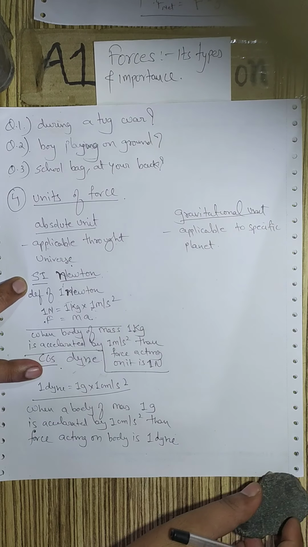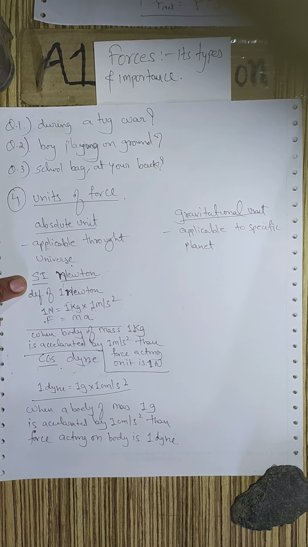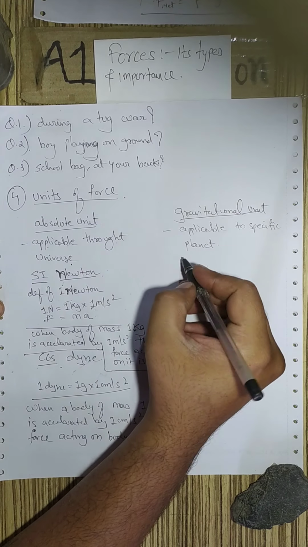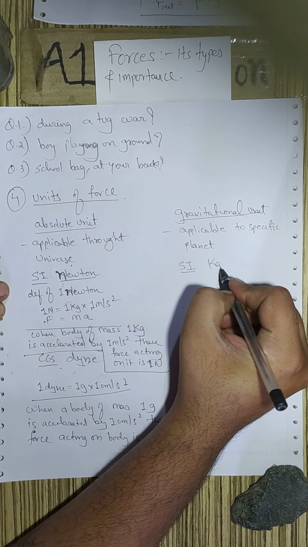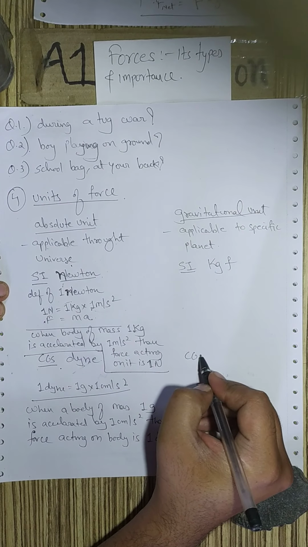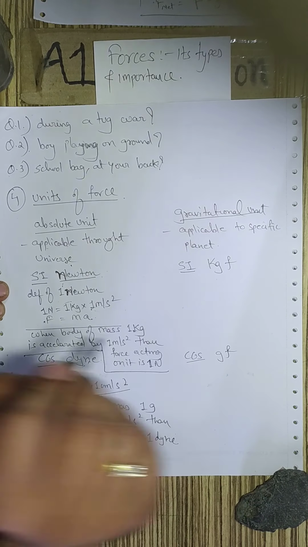Let us move on to the gravitational units. The SI unit for gravitational force is kgf, and in CGS it is gram force.